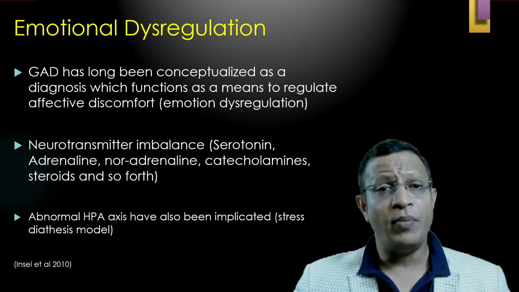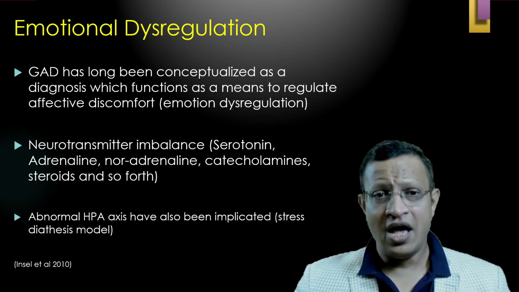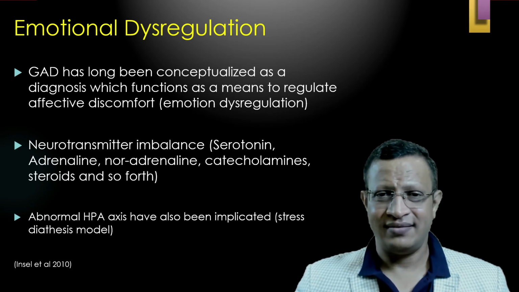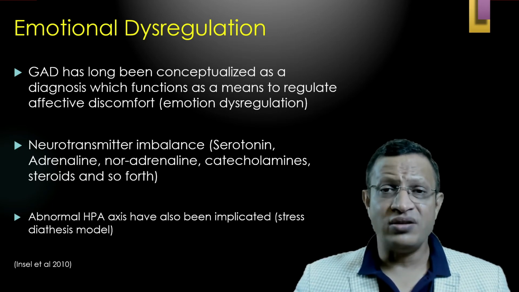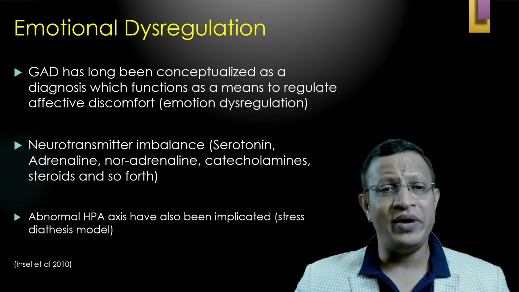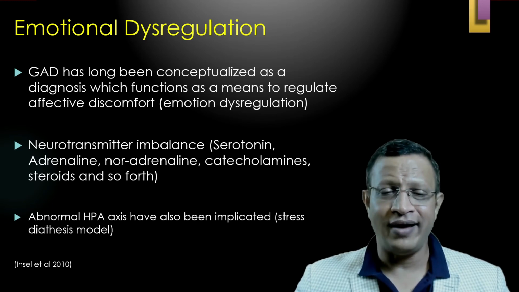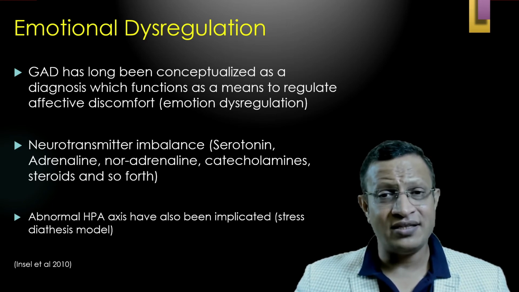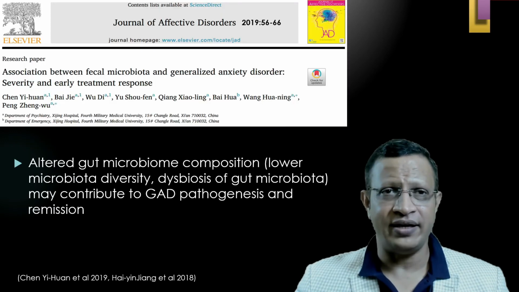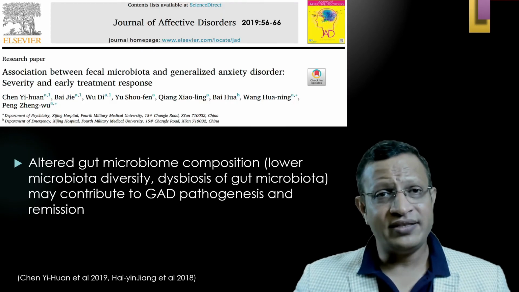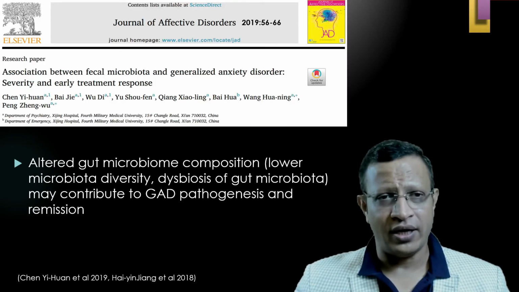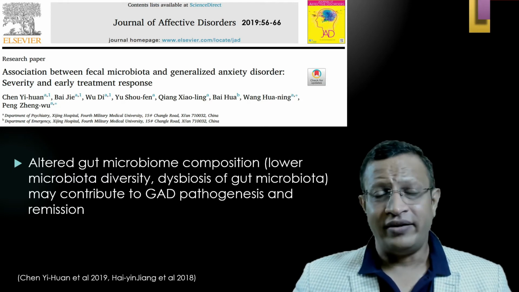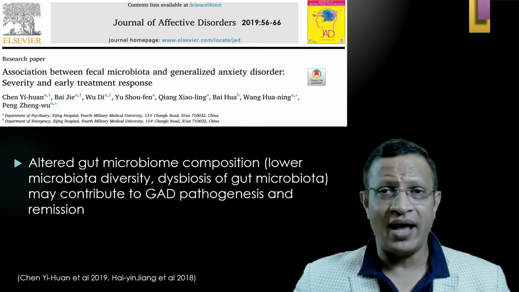Further, abnormal HPA axis, hypothalamo-pituitary axis, has also been implicated because the stress response is mediated through the hypothalamo-pituitary axis. That is, the stress diathesis model has also been implicated. Further, there are recent studies with regard to microbiota. Recently, they have even done a meta-analysis.